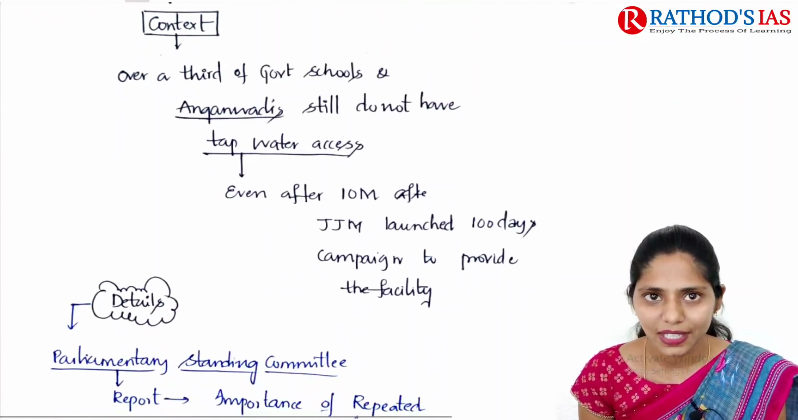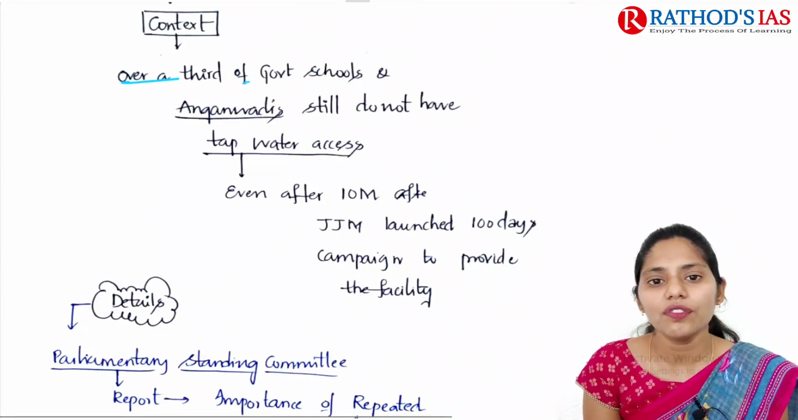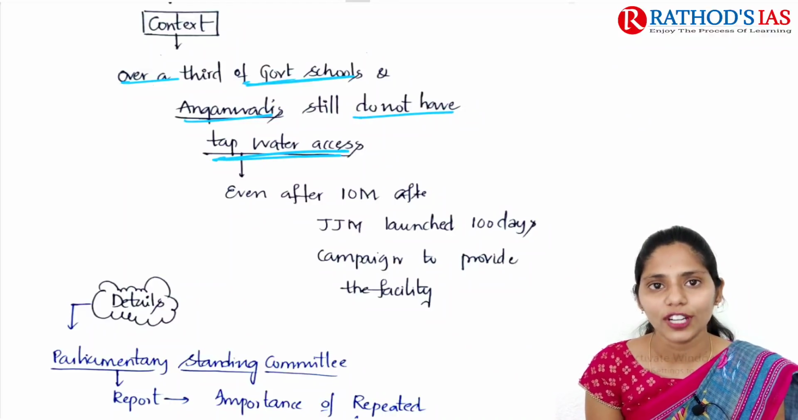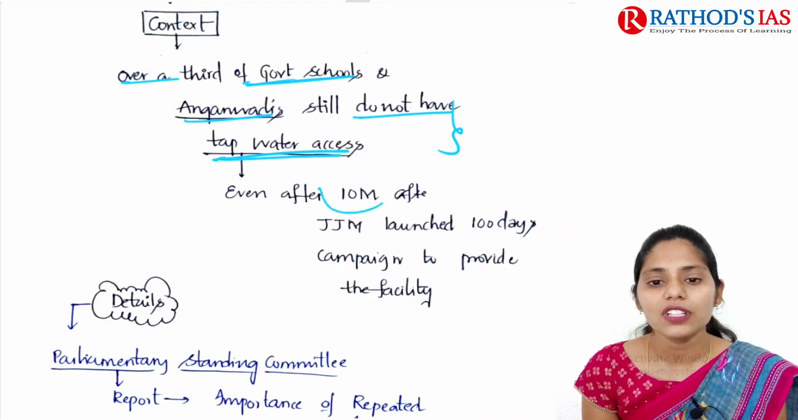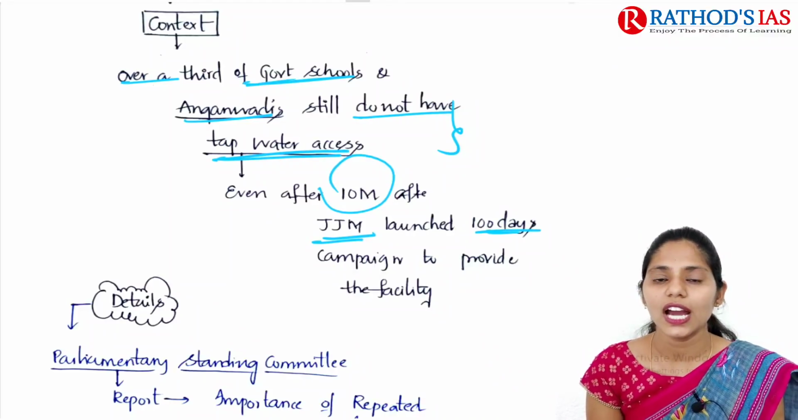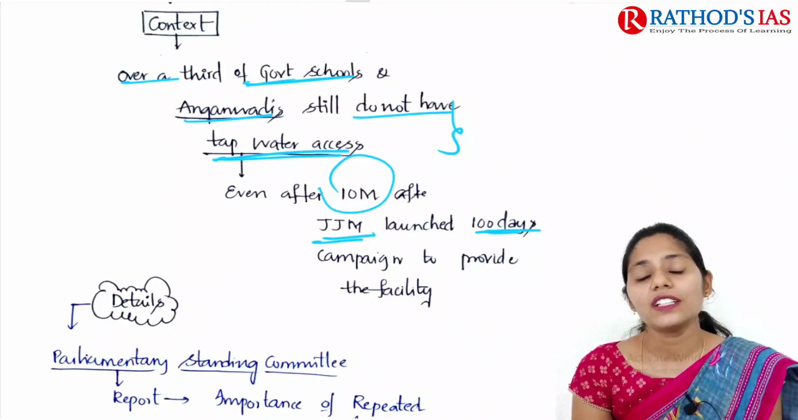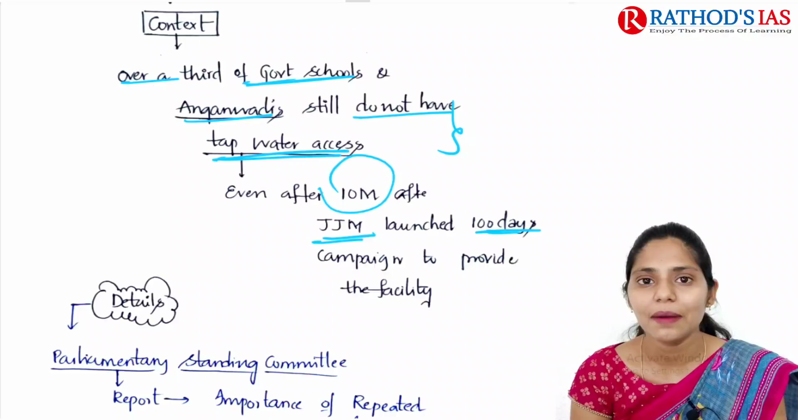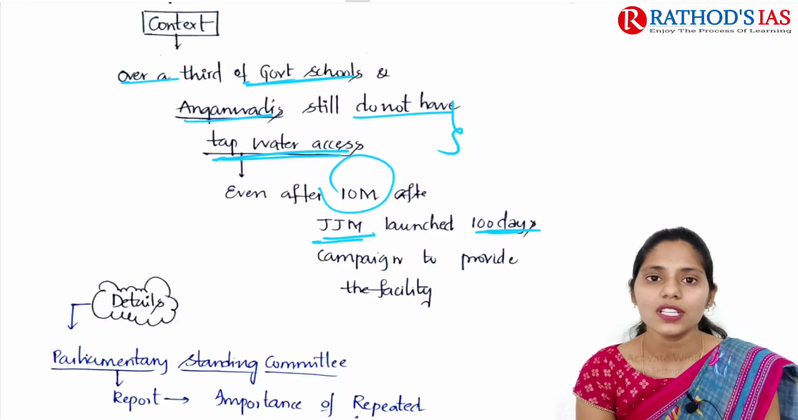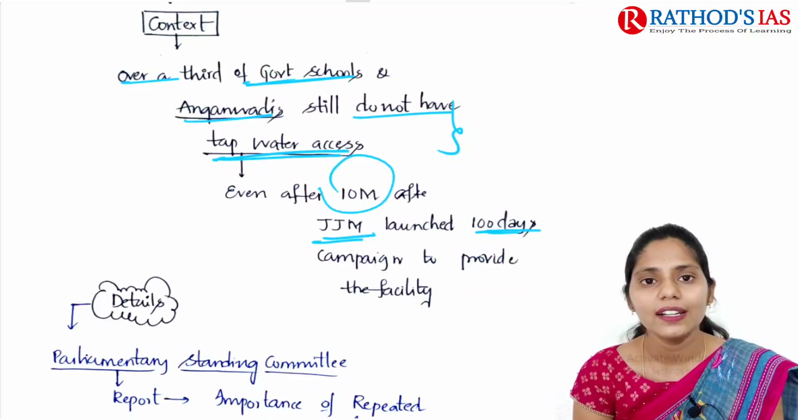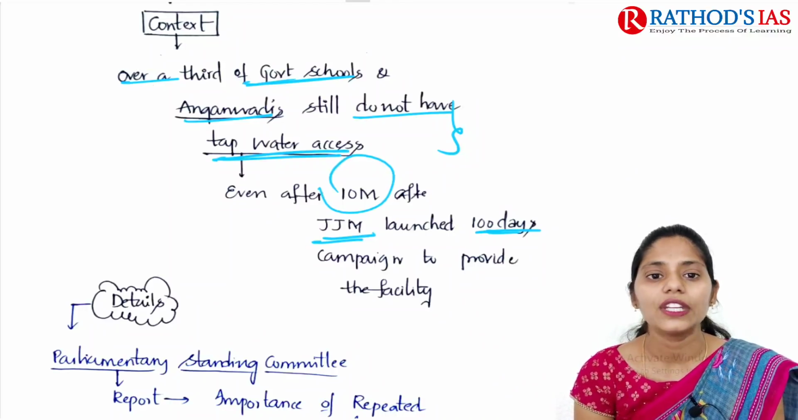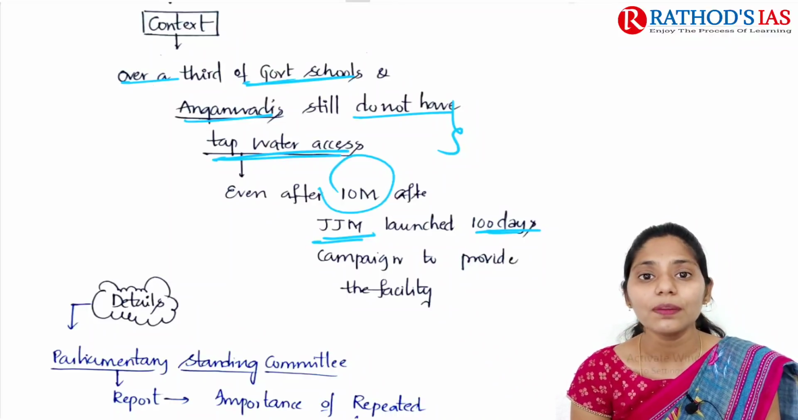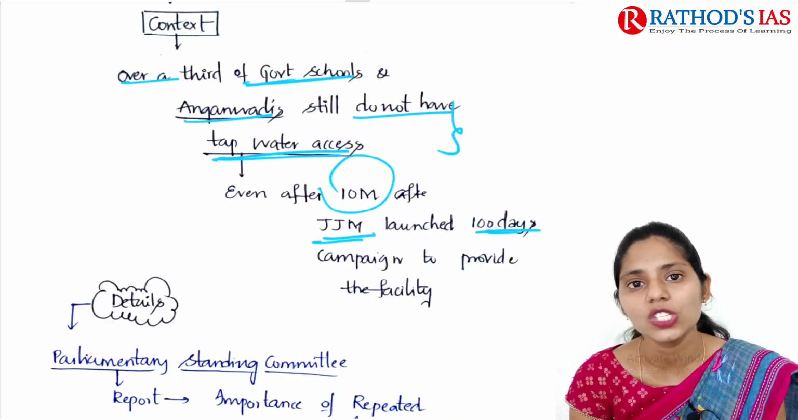If you see the context, it says that over a third of government schools and Anganwadis still do not have tap water access, even after 10 months of the Jal Jeevan Mission, which launched a 100 days campaign. As we know, the Government of India started this Jal Jeevan Mission 100 days campaign. What is the important aim of this campaign? The important aim is 100% coverage of tap water connections to Anganwadis as well as government schools. So this article is talking about the report of that 100 days campaign of the Jal Jeevan Mission.